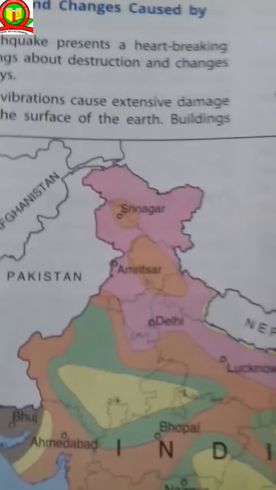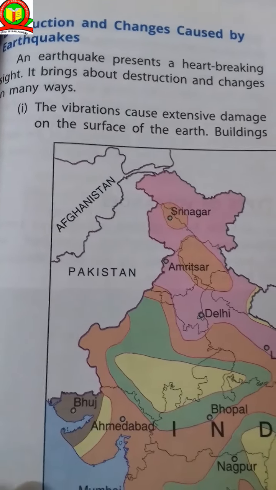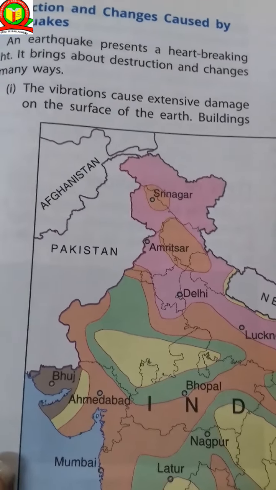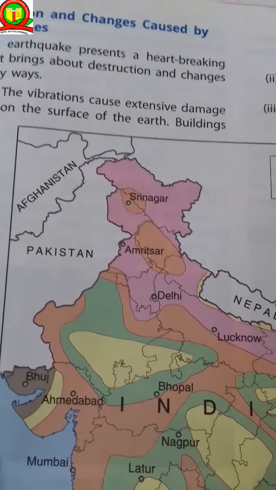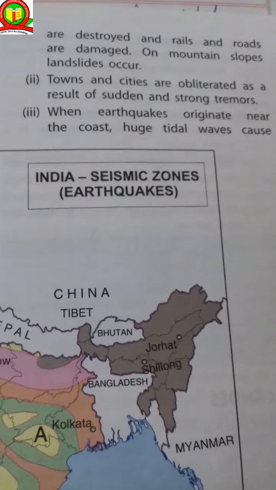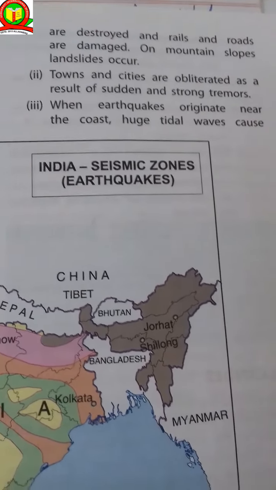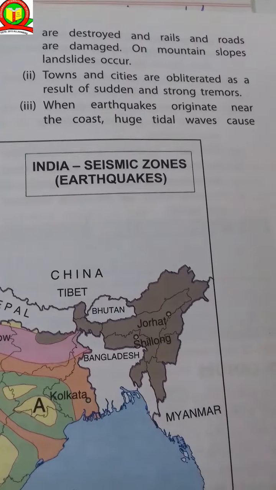The destruction and changes caused by the earthquake: the first one is the vibration, which causes extensive damage on the surface of the earth and to buildings, destroys rails and roads, and causes landslides in the mountains. Towns and cities are obliterated.